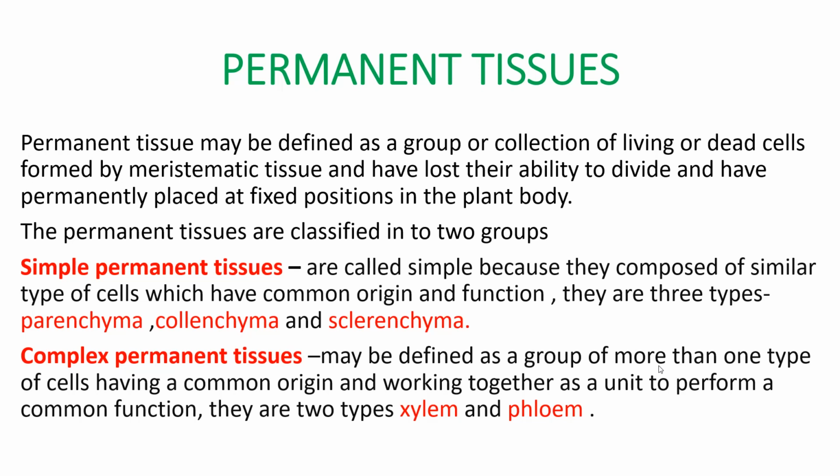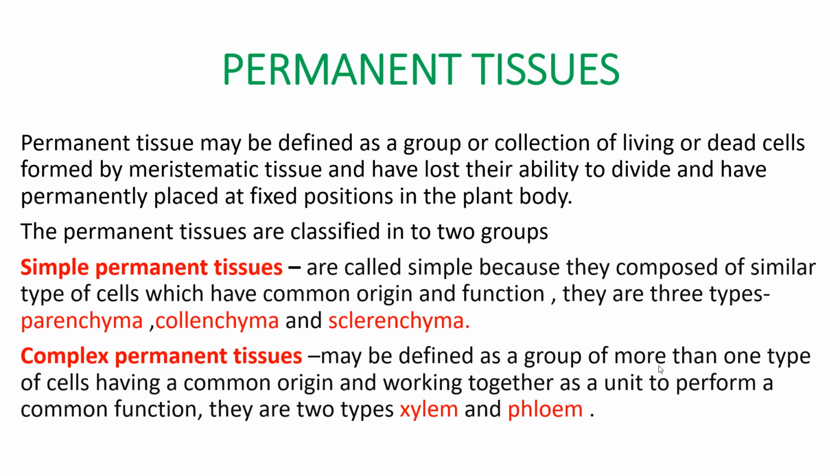Permanent tissue may be defined as a group or collection of living or dead cells formed by meristematic tissue, which have lost their ability to divide and have been permanently placed at a fixed position in the plant body.